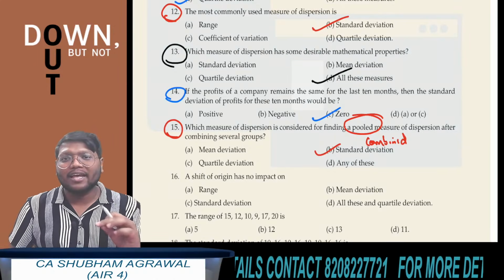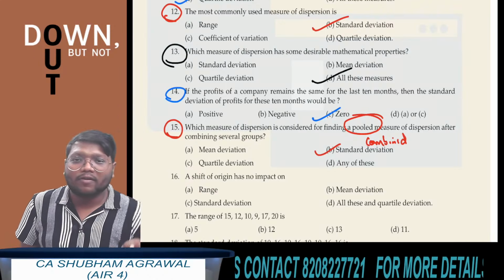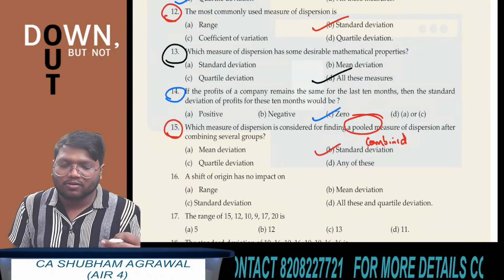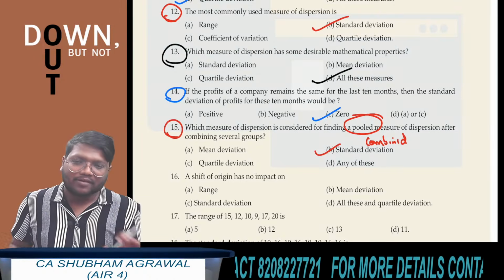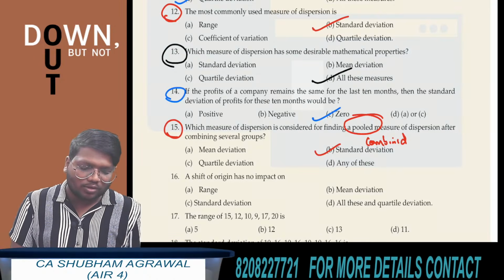Option B. We have not seen any formula of combined mean deviation, or of combined quartile deviation, or of combined range. We have seen the formula of only combined standard deviation. So which option do you have to choose here?